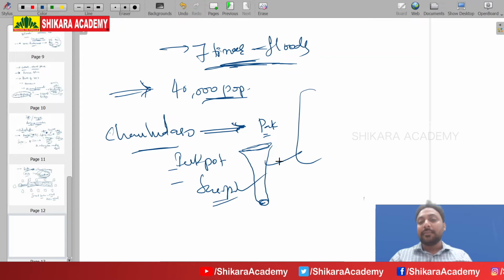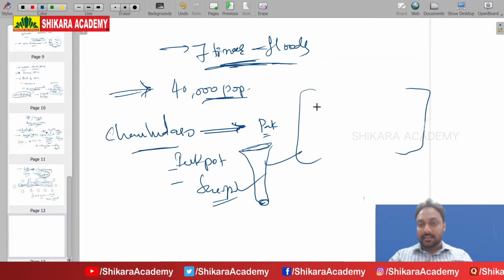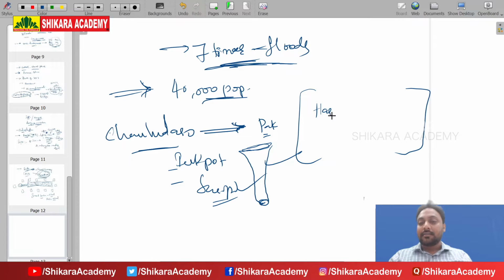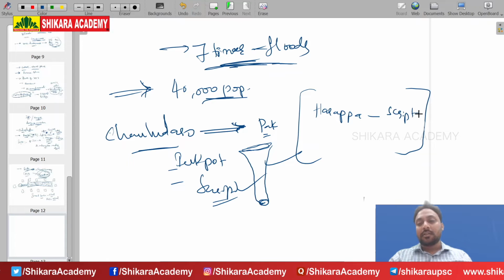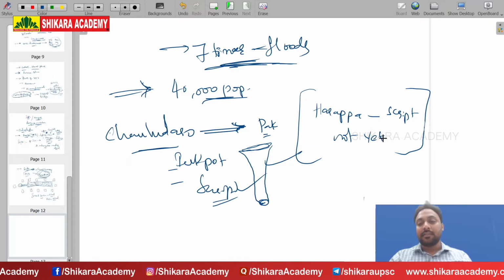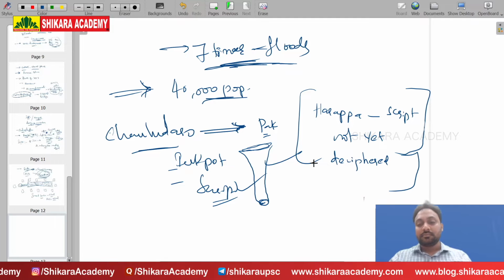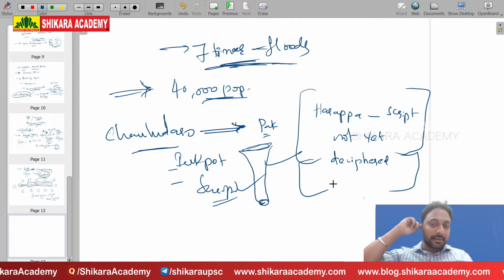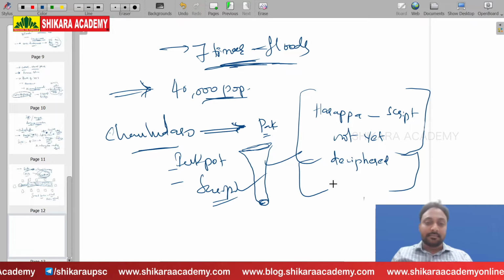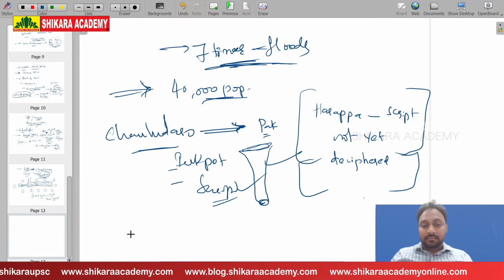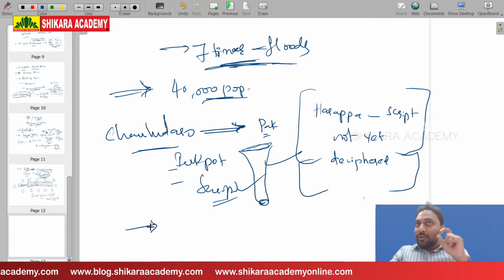This is the biggest limitation of the Indus Valley civilization. The biggest limitation is that till date the Harappan script has not been deciphered. Understanding all? This is the biggest defect of the Indus Valley civilization. They knew the art of writing.